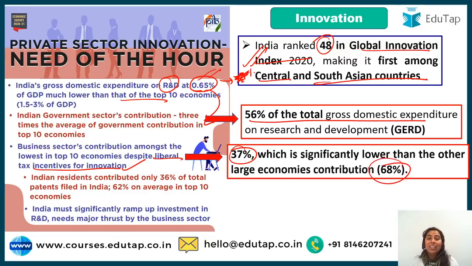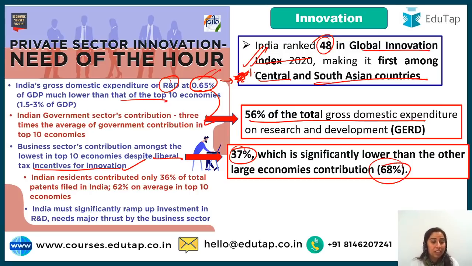So, ho kya raha hai, guys? That R&D is really less, spending on R&D is really less. Jitna hai, usme se bhi highest is by government, 56%. And roughly 36 to 37% is by business sector, which should not be the case. Rather, private sector should come up. Elon Musk ko dekho na, aao aage invest karne ke liye. This is what government is saying.